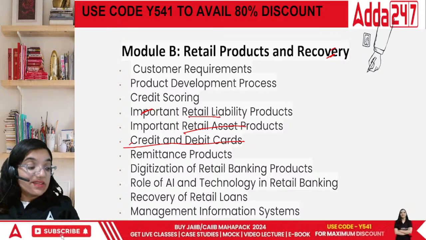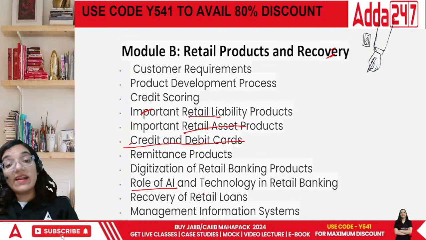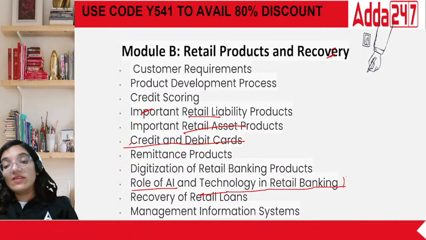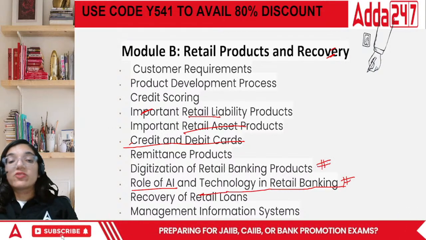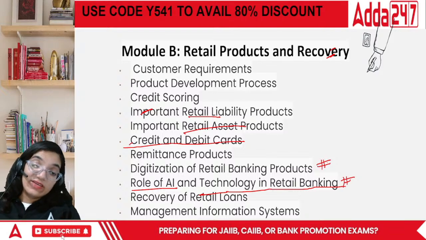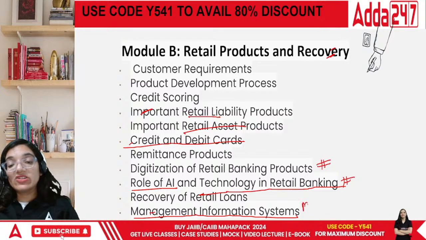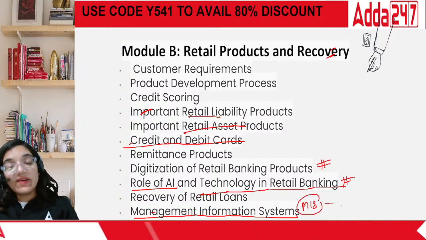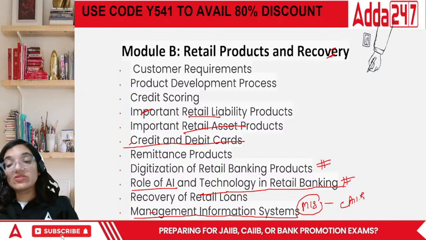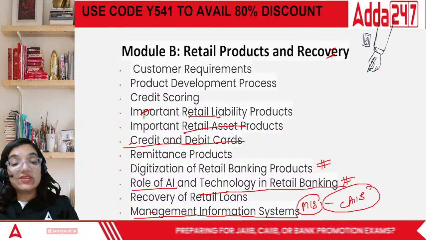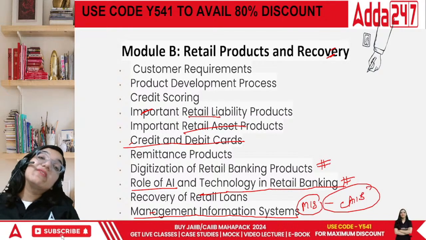Then remittances. Then it also includes the role of AI and technology, a very helpful area. Digitization, a very helpful area to understand the realities of today. Then you have Retail Loans and Management Information System. MIS is a very important area. You will also find MIS in your CAIIB examination as well. And securitization, that is also practical, yet a very interesting area.